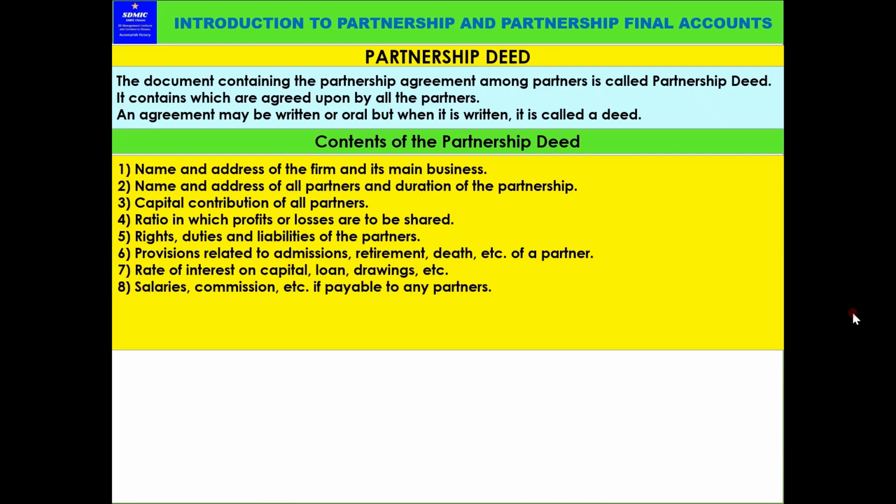And then the 8th point, salaries, commission, etc., if payable to any partners. Whether partners can take salaries and commission or not, that is also mentioned in the deed.